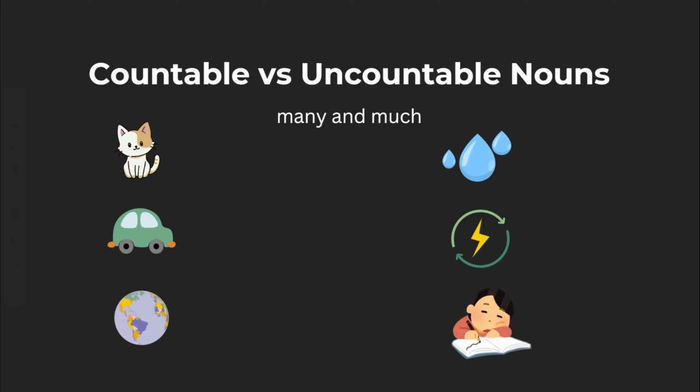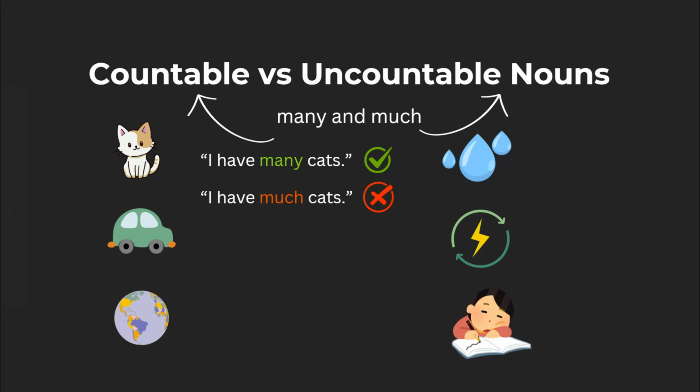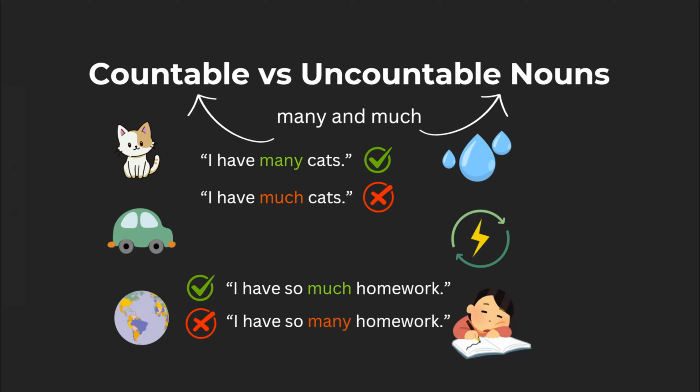Another thing to take into account with countable and uncountable nouns is the words many and much. Although they mean the same thing, we use many when discussing countable nouns and much when discussing uncountable nouns. For example, I have many cats, as opposed to I have much cats, or I have so much homework instead of I have so many homework.